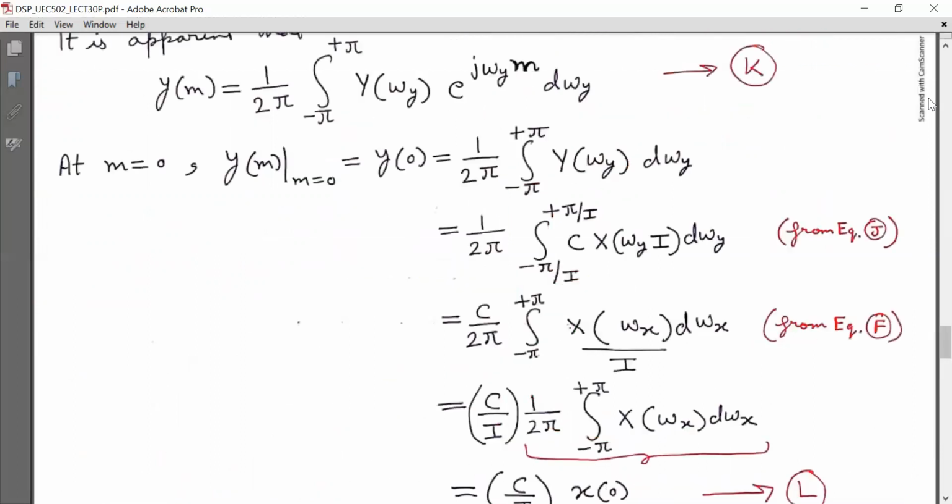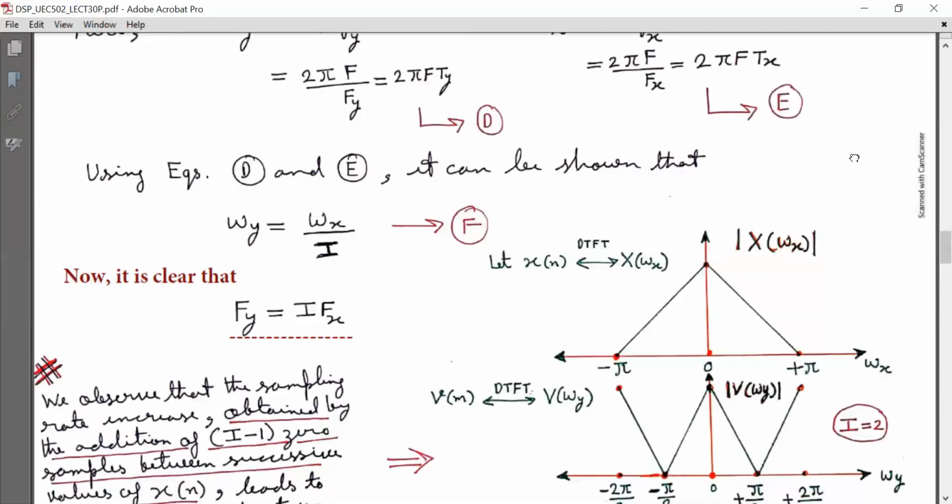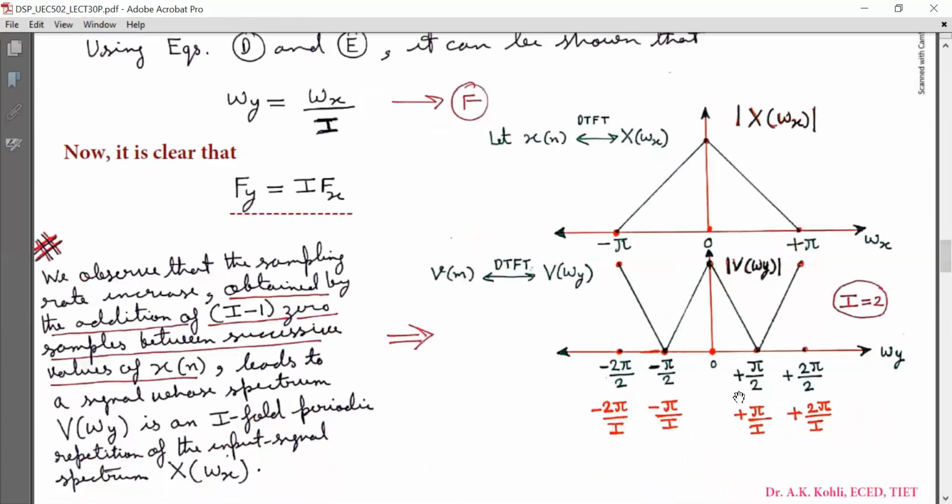So we can have a look at magnitude V(ωy) again. The unique range is minus π by 2 to π by 2 for I is equal to 2. The rest are images due to I-fold periodic repetition of the input signal spectrum X(ωx).